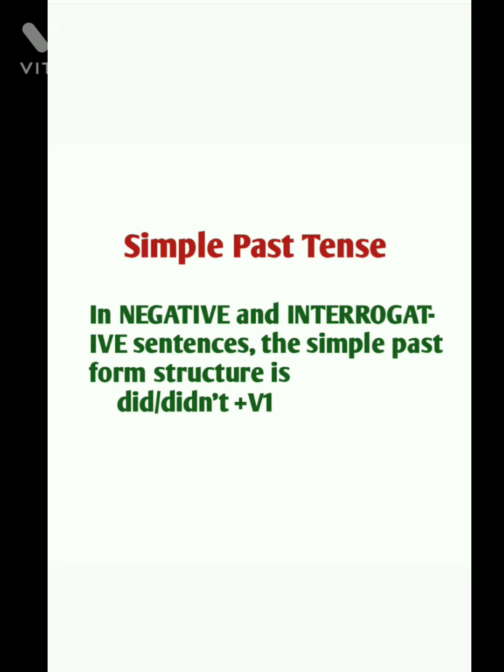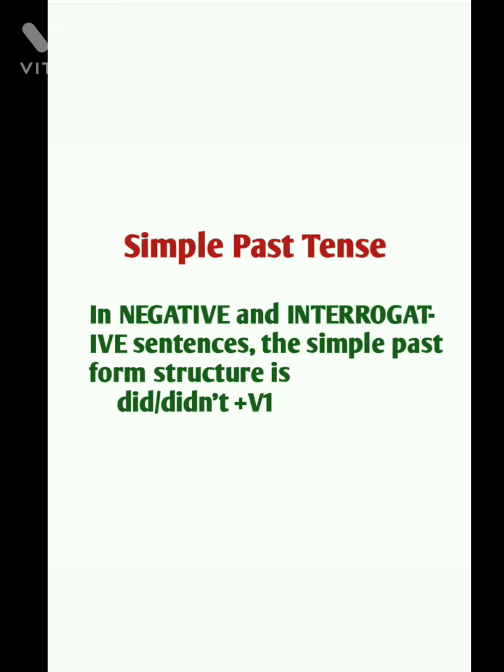What is a negative sentence? If we want to say that something did not happen, someone did not come. For a positive, the contrast is negative. When you want to write a negative sentence or a sentence in question form, that is an interrogative sentence, then the structure of simple past tense changes.